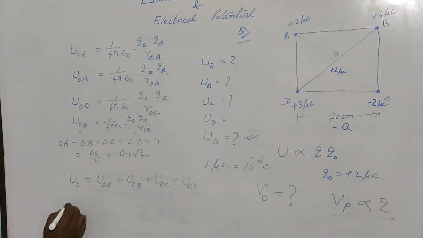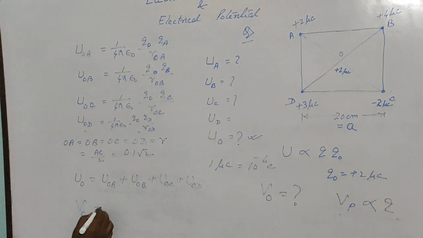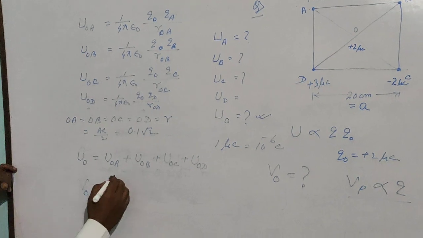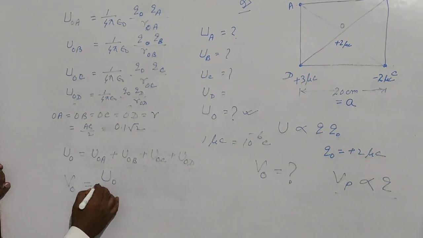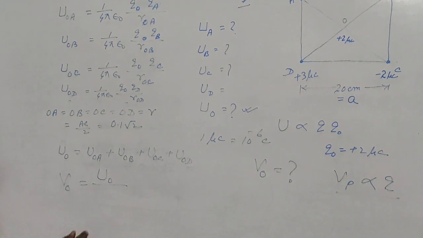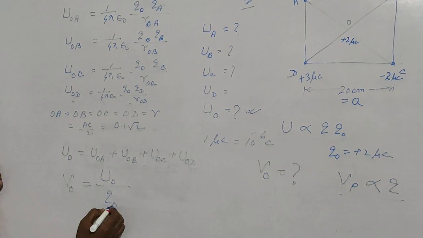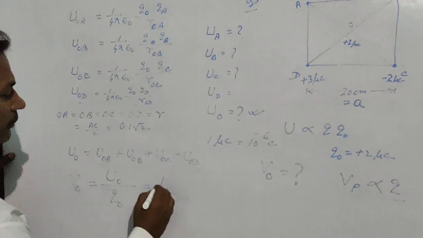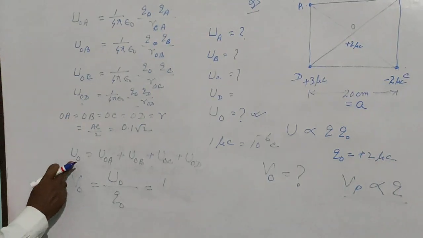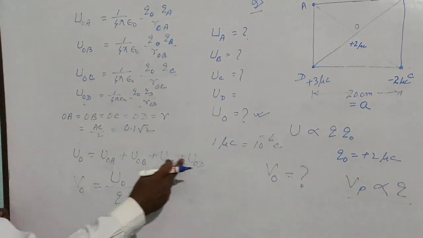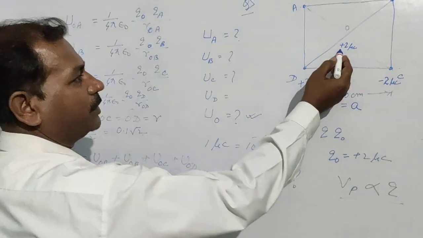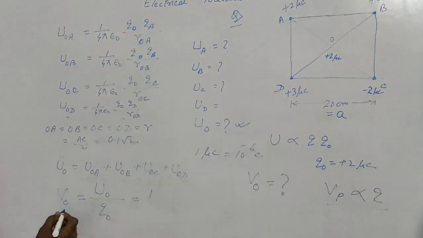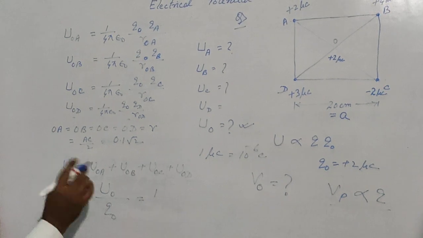So, no problem. Directly divide the potential energy at O by the test charge at O. This means whatever net value comes after adding, you divide it by plus 2 microcoulomb charge. That will automatically be the electric potential at O.